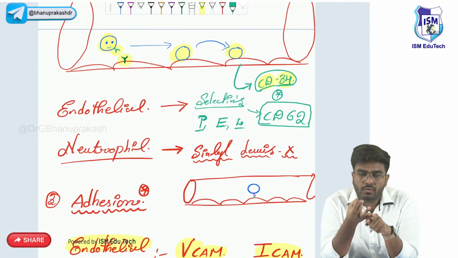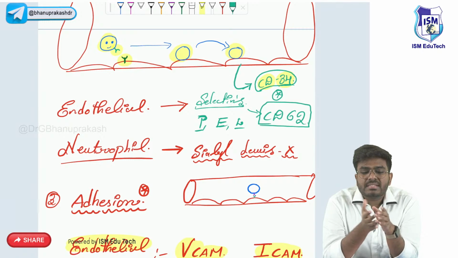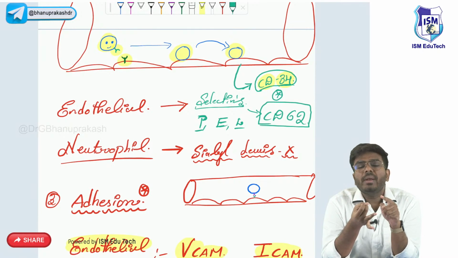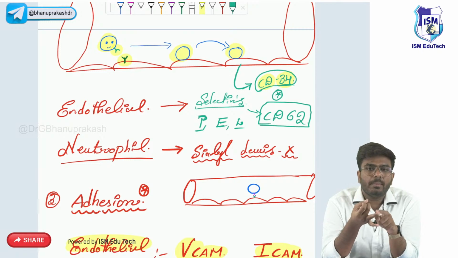In adhesion, which molecules are involved? On the endothelial cell, cell adhesion molecules are there. On the WBC, there are integrins. How many types of integrins are there? Beta 1 integrin, beta 2 integrin.